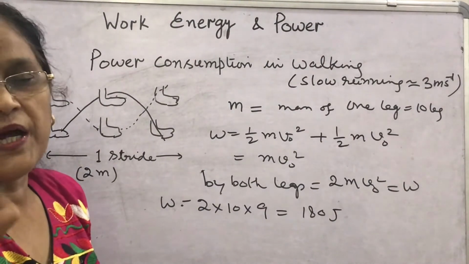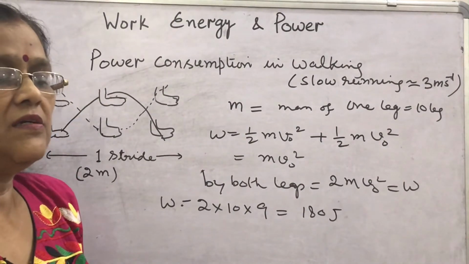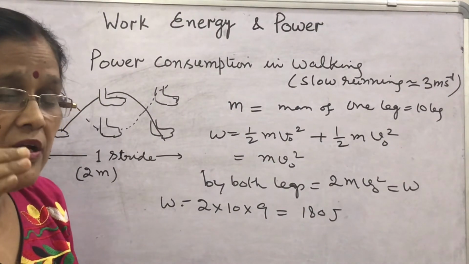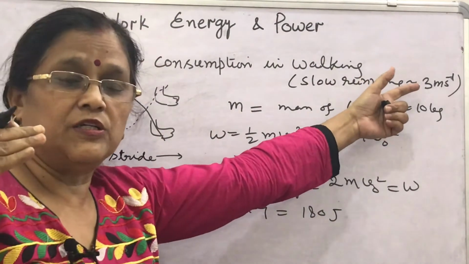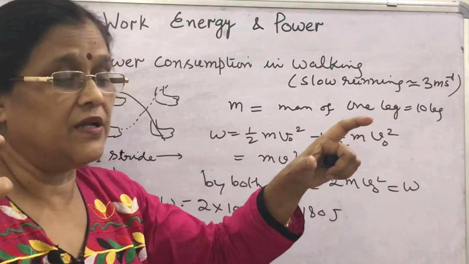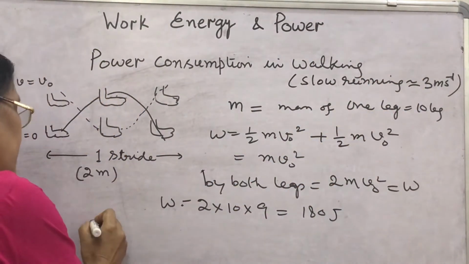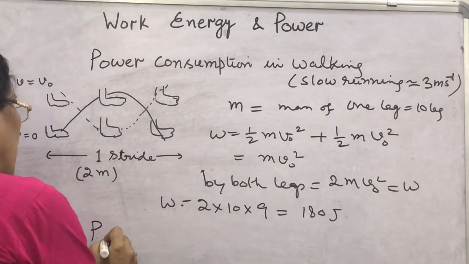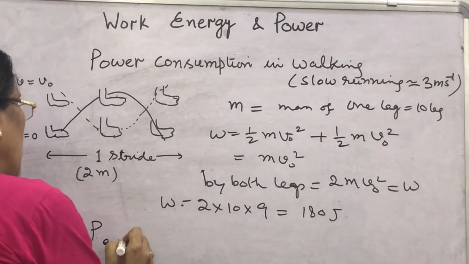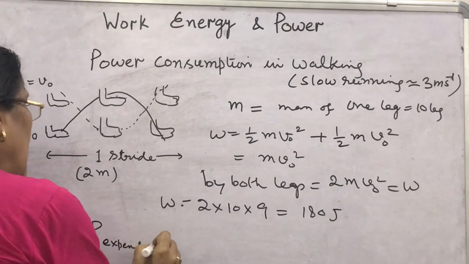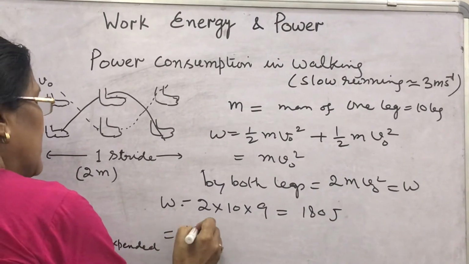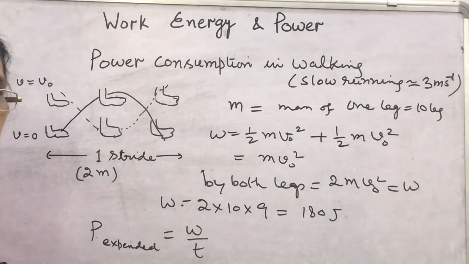We can say that if one stride is 2 meter long, then 1.5 strides per second are covered with the speed of 3 meter per second. Then what will be the power expenditure? Power expenditure will be, power is W by t.